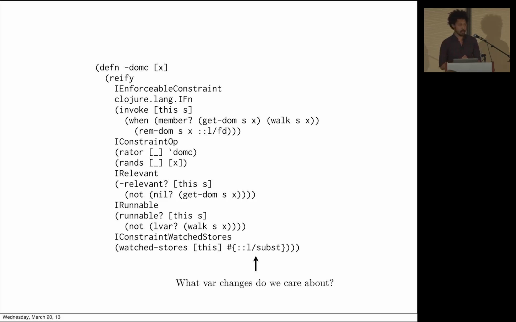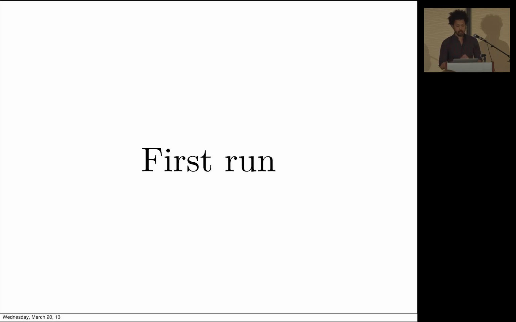We can ask the constraint, which changes do you care about? Do you care about changes in domains, or do you care about changes to the substitution map, like when some var takes a concrete value? And this is quite nice. So there's protocols for all this stuff, and many different constraints need to do many different things. So that's nice. We have some language for describing the world of constraints we might want to implement.